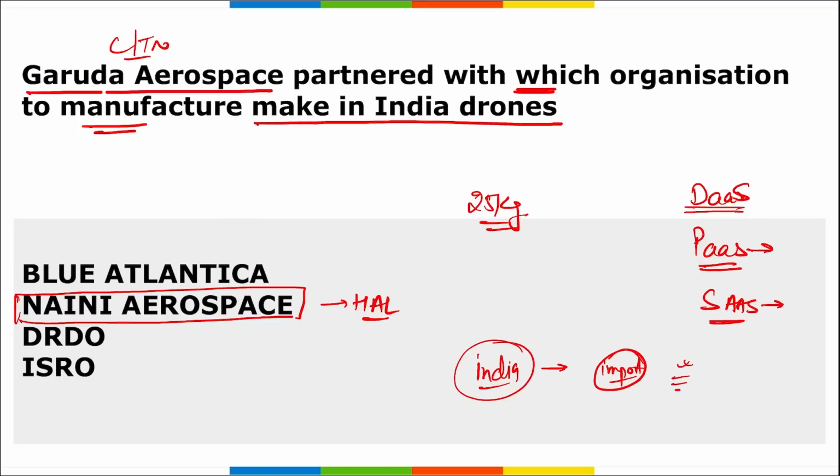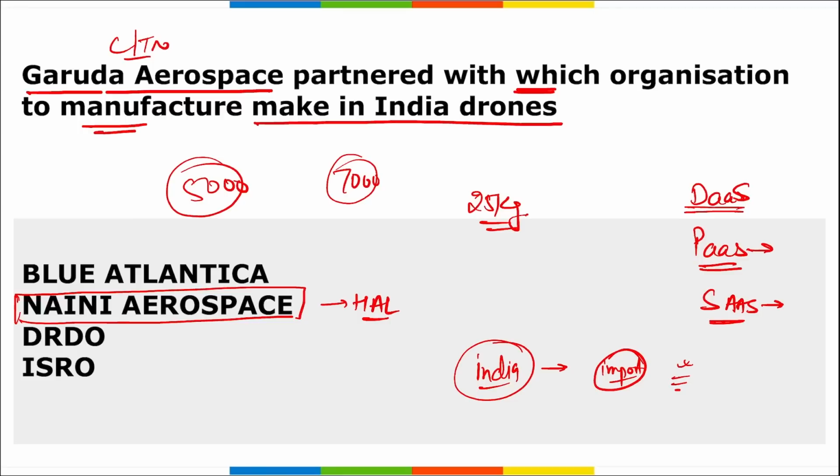Under this partnership between Garuda Aerospace and Nani Aerospace, 5,000 drones are planned in the first year. And remember, Garuda Aerospace has a pre-booked order of 7,000 drones at 4.5 lakh valuation each. Correct? Highly important, take a note of this.